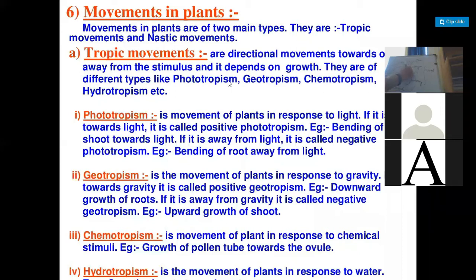A tube-like structure is formed. This tube-like structure we call the pollen tube. What do we call it? We call it the pollen tube. So the formation of the pollen tube is the response.